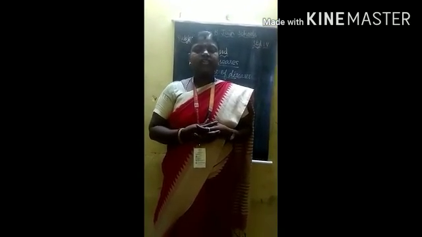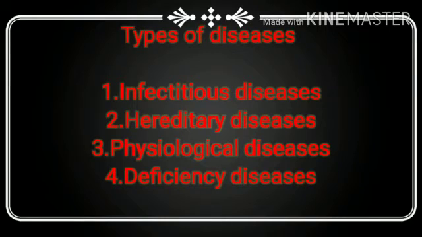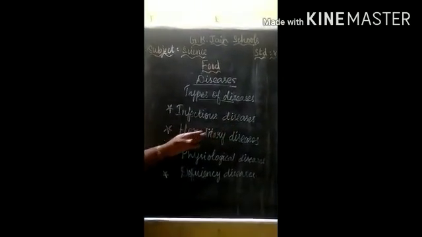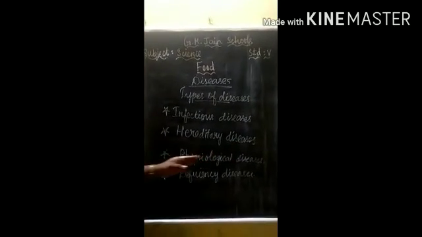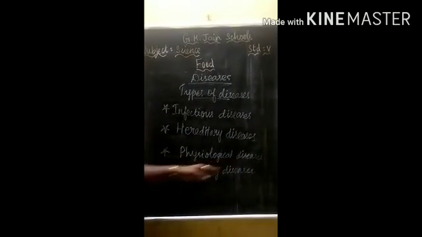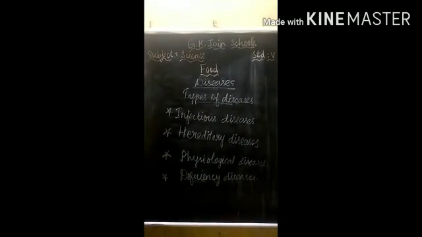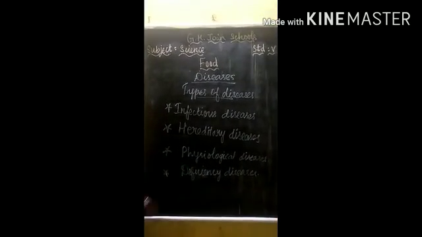Now we are going to see the 4 types of diseases. Infectious diseases, hereditary diseases, physiological diseases and deficiency diseases. Now let us take a look at all this in detail.